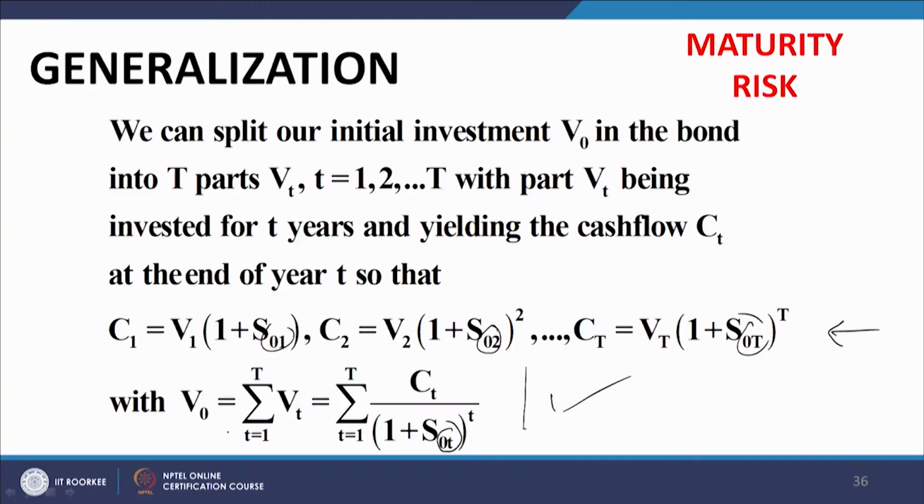And as a result, we need to identify the interest rate by two numbers. That is what we have done here, S01, S02, S0T and so on. Now, there is another point, why use 0? Because we are talking about spot rates.